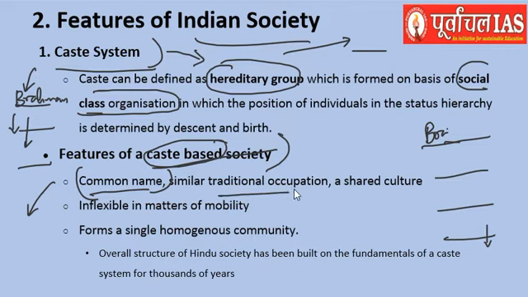Similar traditional occupation, so this is a very important feature of people who belong to the same caste. Castes were decided based upon occupation previously, right? So if we say that some person is a Brahmin, his particular occupation is that he has to teach.